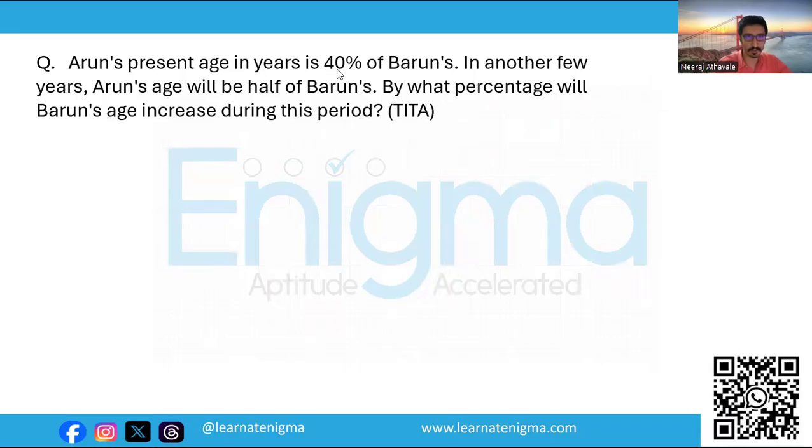Arun's present age in years is 40% of Barun's. In another few years, Arun's age will be half of Barun's. By what percentage will Barun's age increase during this period?